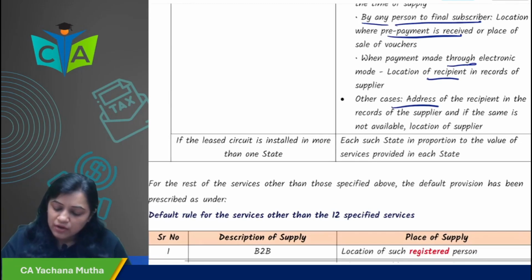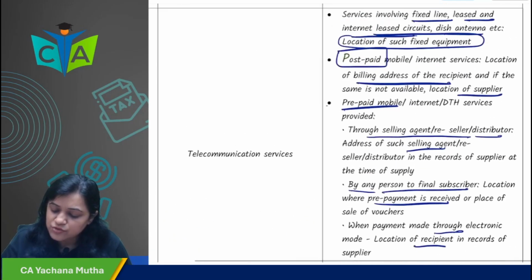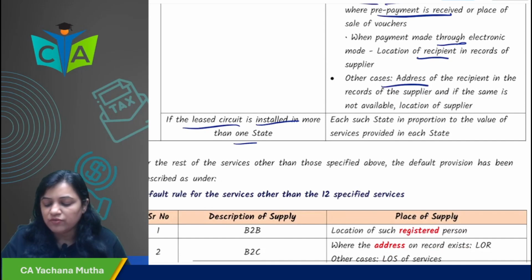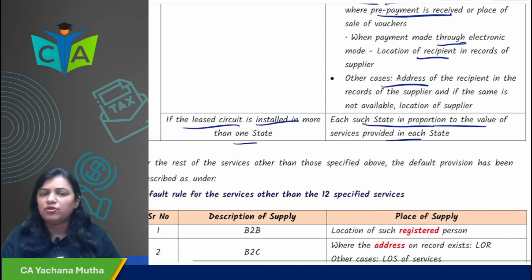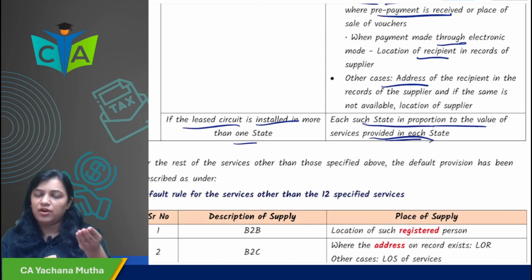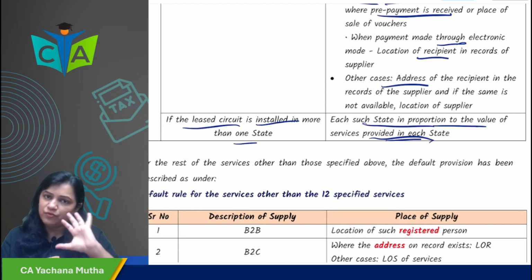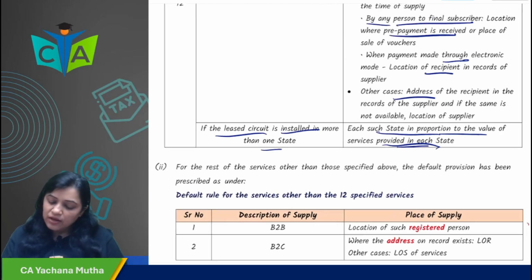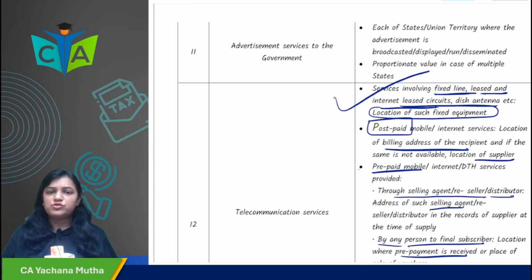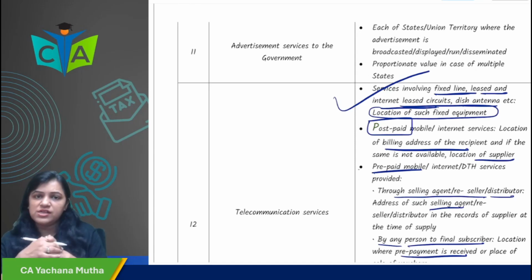Now, if these lease circuits, fixed lines and all these, are installed in more than one state, then each state as per the contract. Each state in proportion to the value of service as per the contract. In absence of the contract, we will see the rules. Okay. Now, in these specific 12 services which we have seen, there are specific rules given by which we will determine the place of supply.